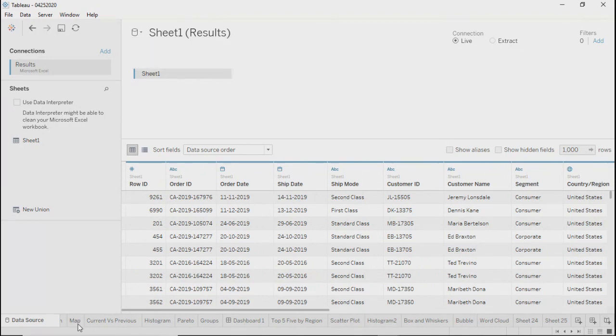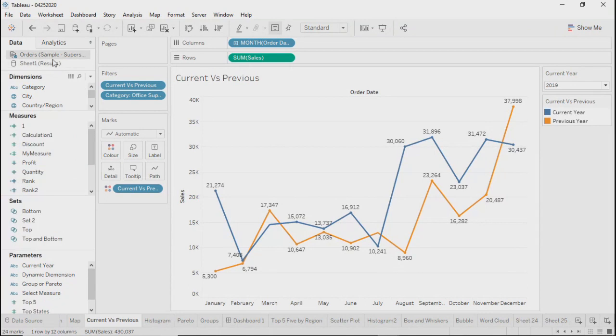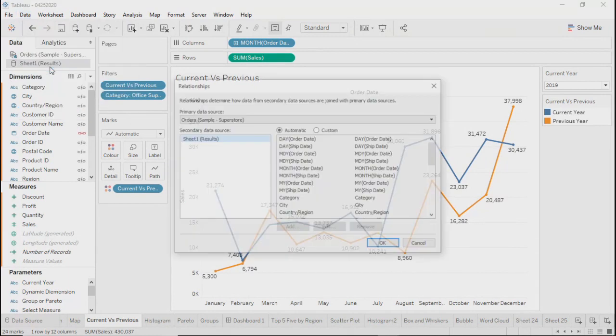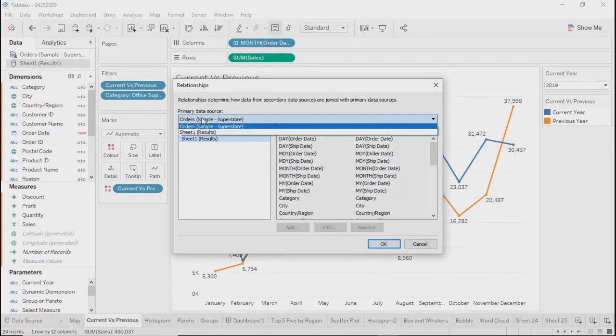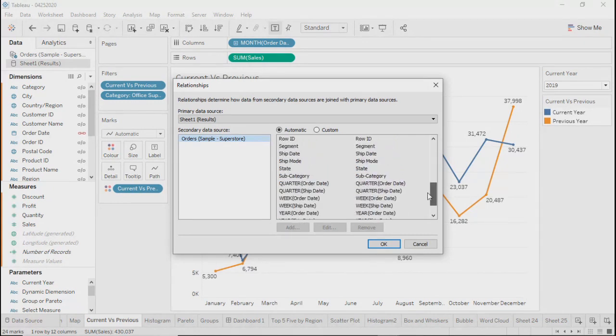And now if you go to any of your sheets, you will see two options over here, orders and sheets. Fine. So if you go here into edit relationships, now your data source orders and data source sheets are related to each other based on this relationship, right? When I say relationship, basically Tableau has automatically identified the common columns between both the sources and mapped them here.